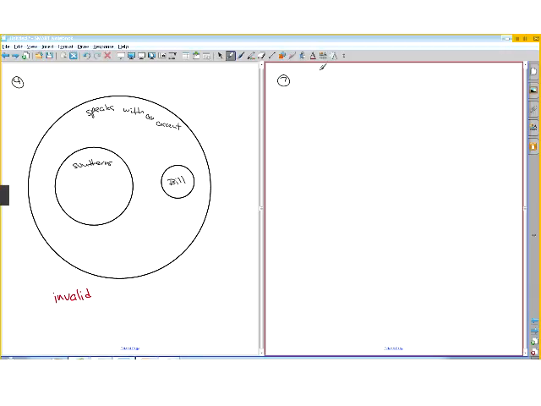Okay, number 7. All residents of Minnesota know how to live in freezing temperatures. So the big circle would be people who know how to live in freezing temperatures.